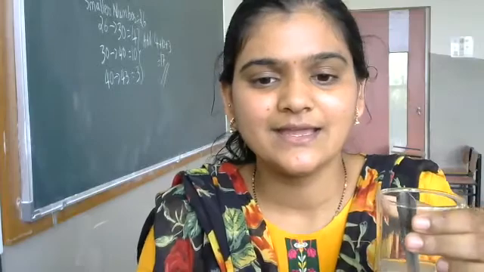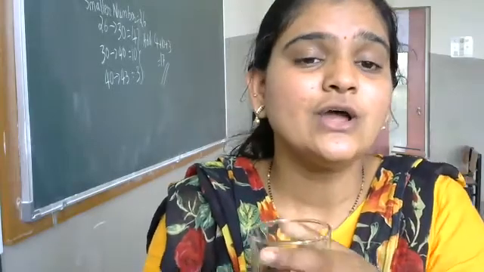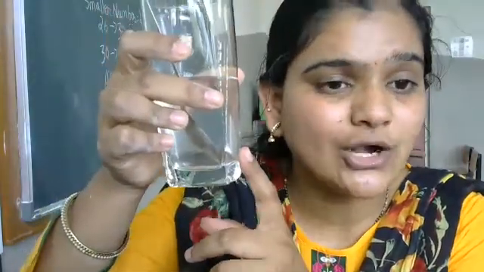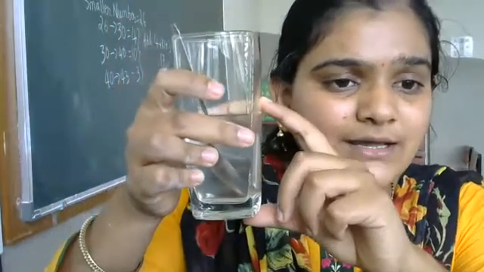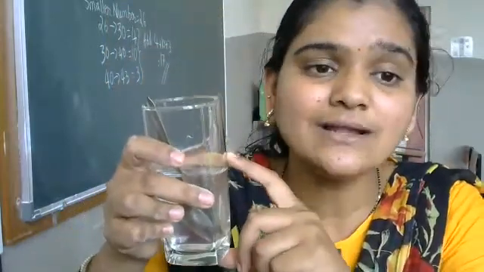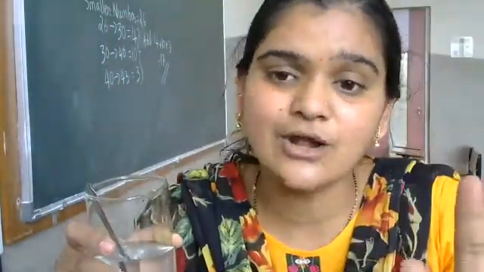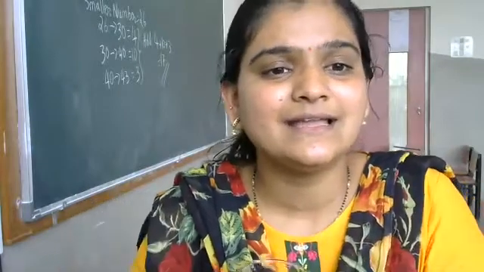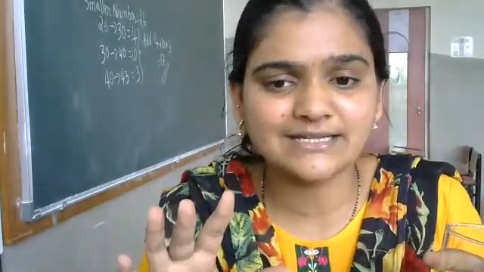If I keep on adding salt to the minimum water, what will happen, children? Salt will tell that I will get dissolved, but even I have one capacity.